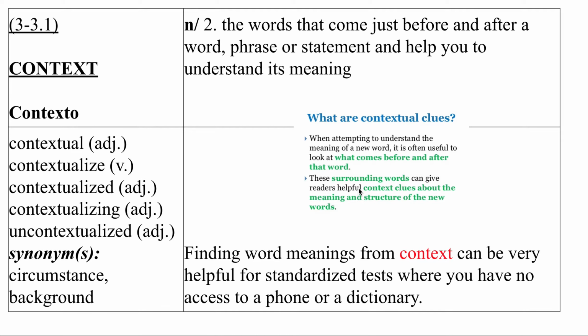Because on a standardized test, like the Smarter Balanced test that you'll take as juniors, it's a very important test where we evaluate the school. Or the NWEA computer test, right? You're not supposed to use your phone or anything for that. You're supposed to just figure out the words from the rest of the sentence. So that's a good skill to practice, to be able to figure out words and what they mean from the rest of the sentence, because then you don't panic if you see a new word. You look at the words around that word and you try to figure out what the word means.